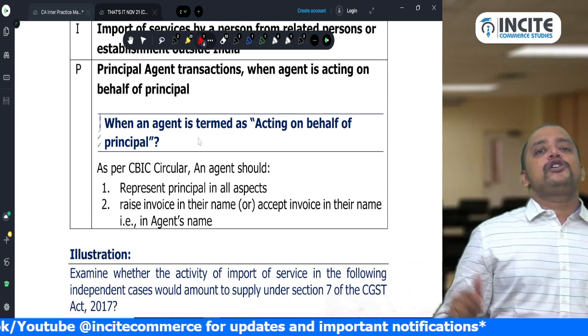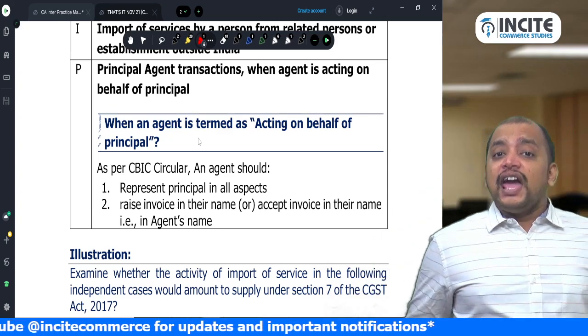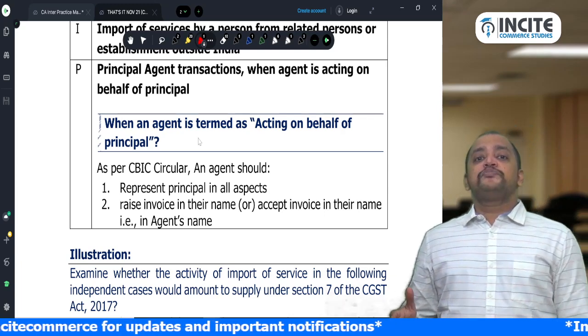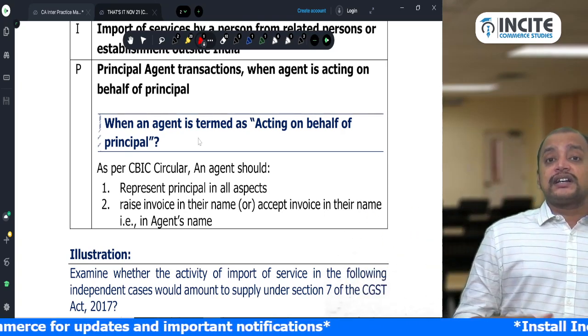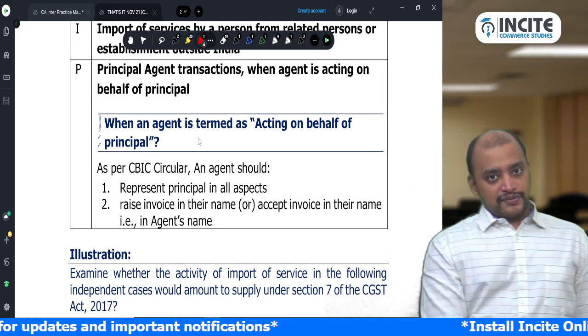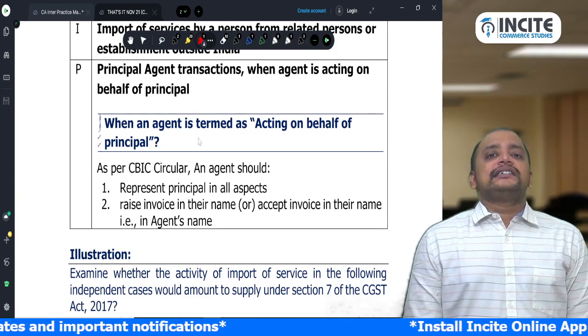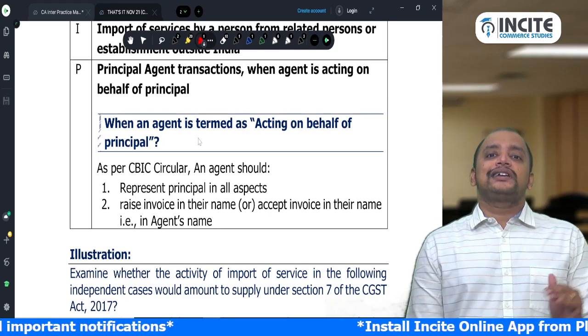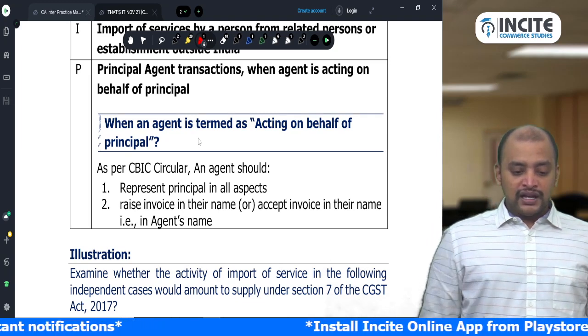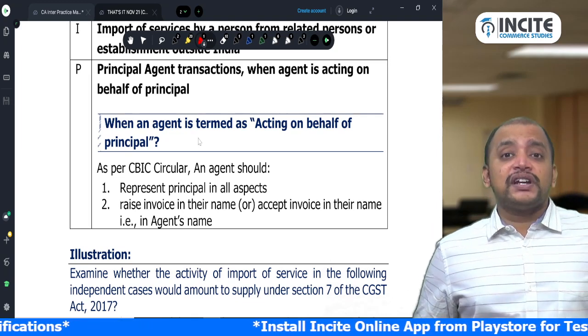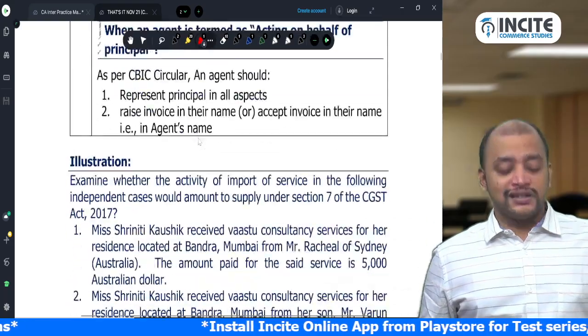And one more point you need to know in this context: every agent acting on behalf of a principal is compulsorily required to get registered. This is about section 7 subsection 1, inclusions in supply.